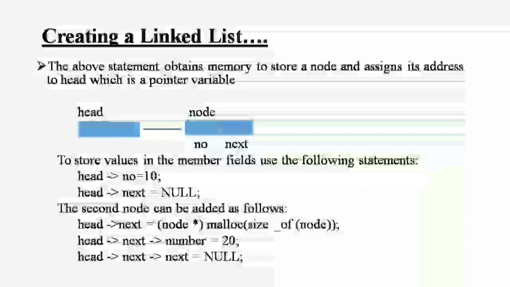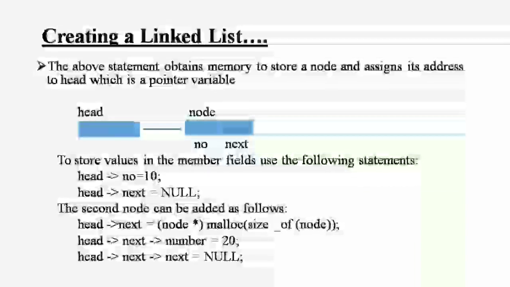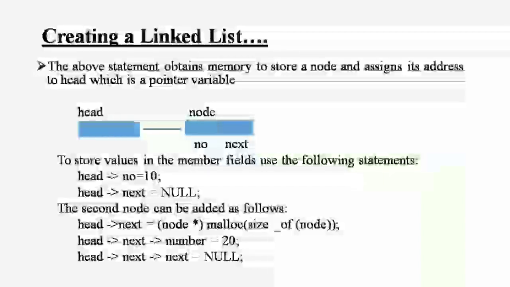A linked list is represented by a pointer to the first node of the linked list. The first node is called the head. If the linked list is empty, then the value of the head is null.